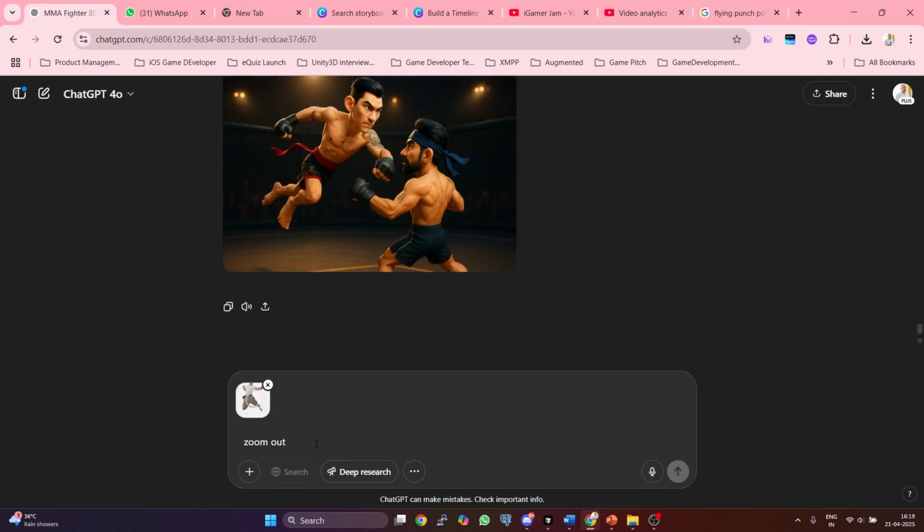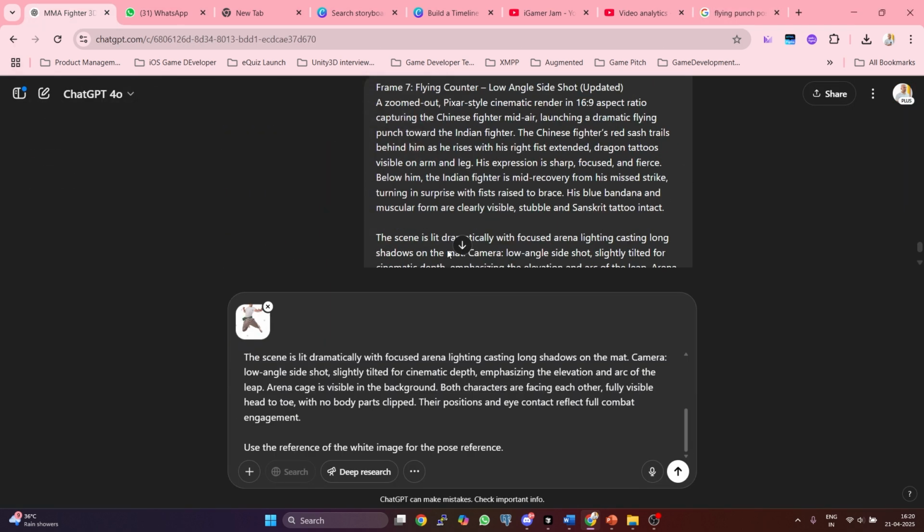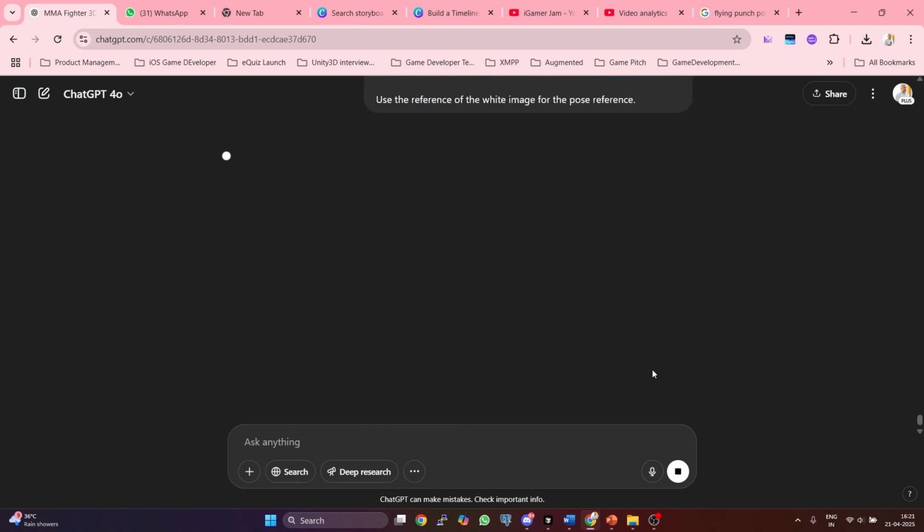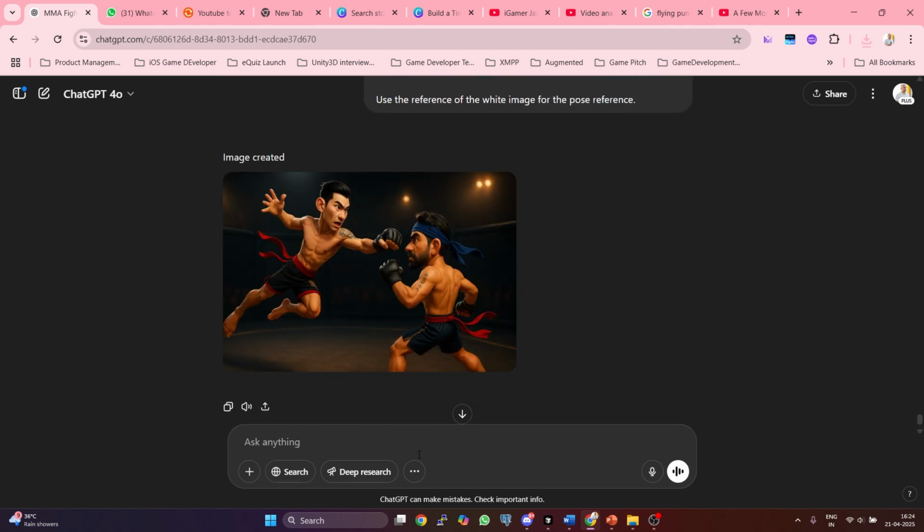Then we add it to the prompt and clarify. Use this pose only. Keep the character's identity from earlier prompts intact. Do not treat this as a new character. Result? Pose locked. Almost there.